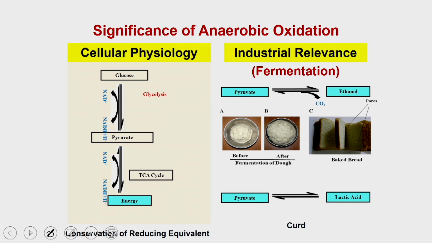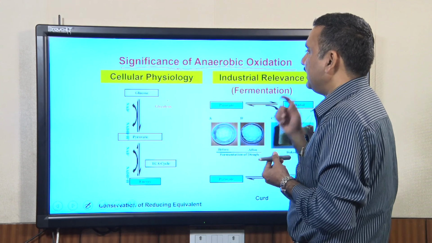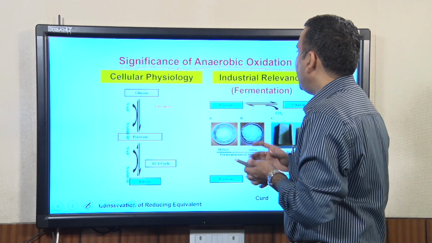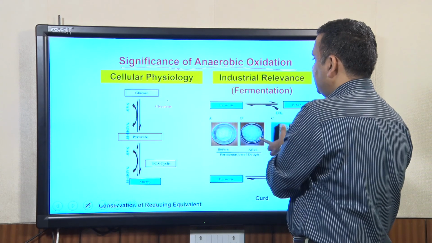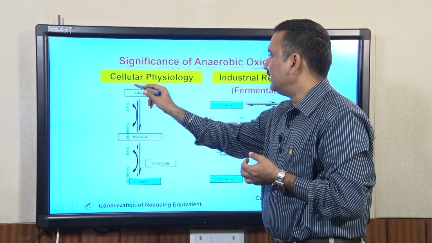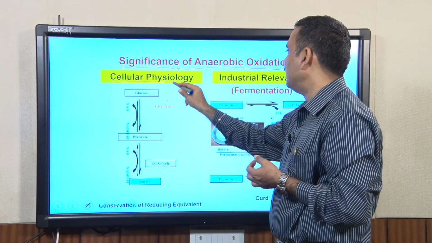So, what is the significance of anaerobic oxidation? What you can see is that anaerobic oxidation has significance both for driving the cellular physiology as well as industrial relevance. So, let us first discuss the role in the cellular physiology.